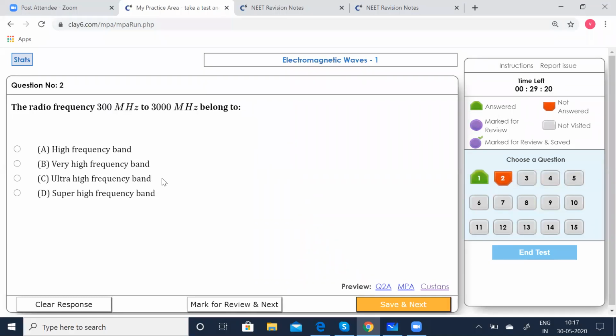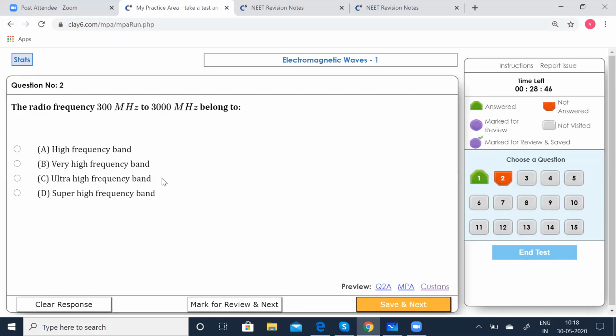Radio frequency 300 megahertz to 3000 megahertz belongs to which band: high frequency band, very high frequency band, ultra high frequency band, or super high frequency band? Let's see which option is correct. The radio frequency belongs to radio waves.